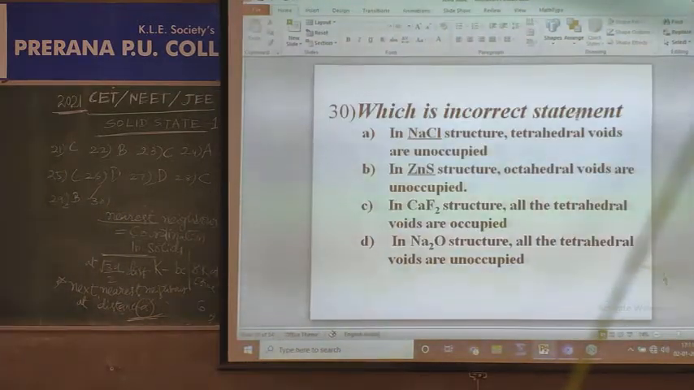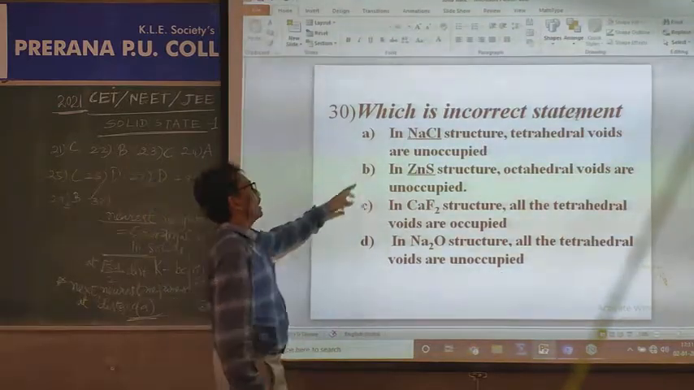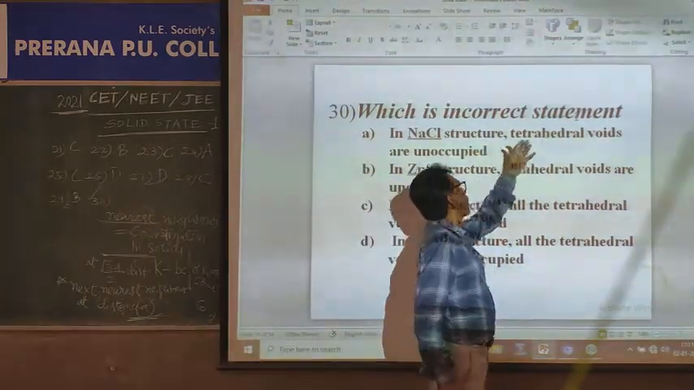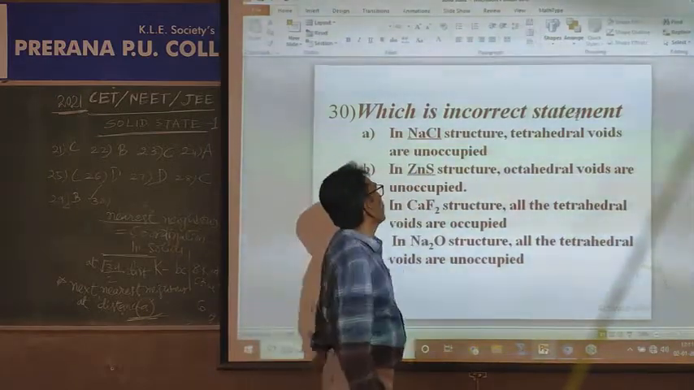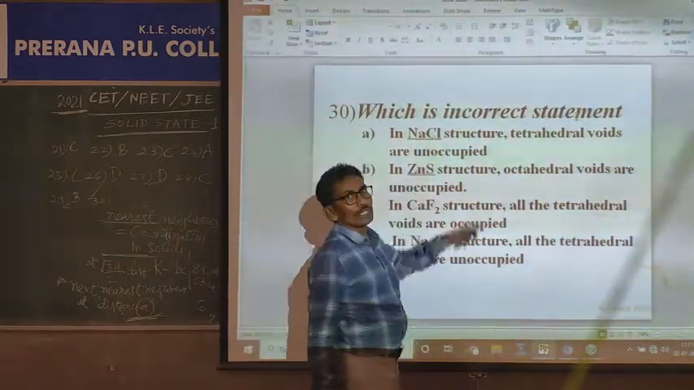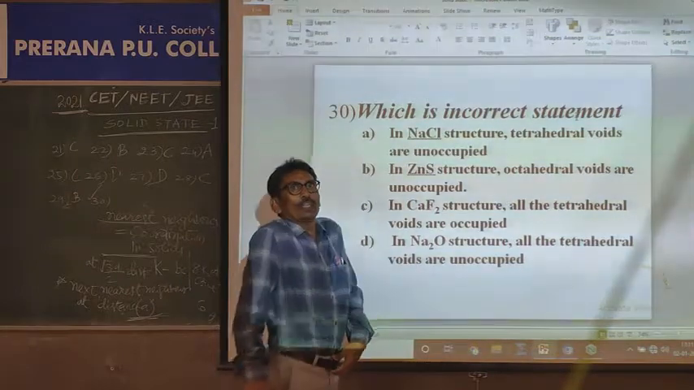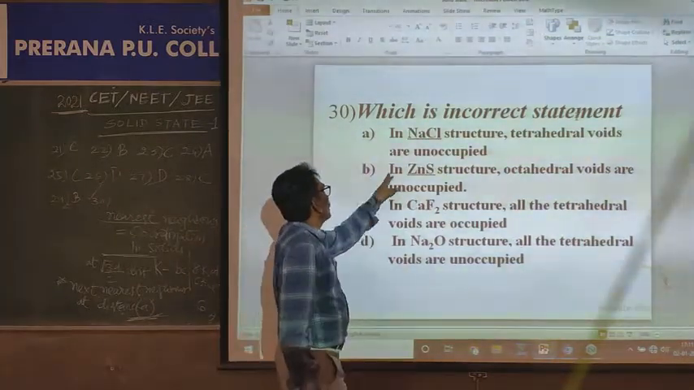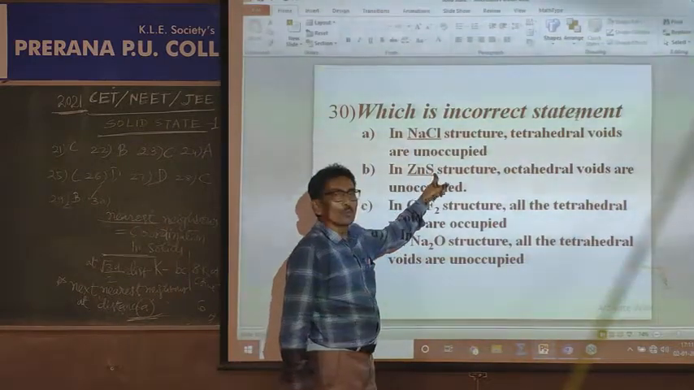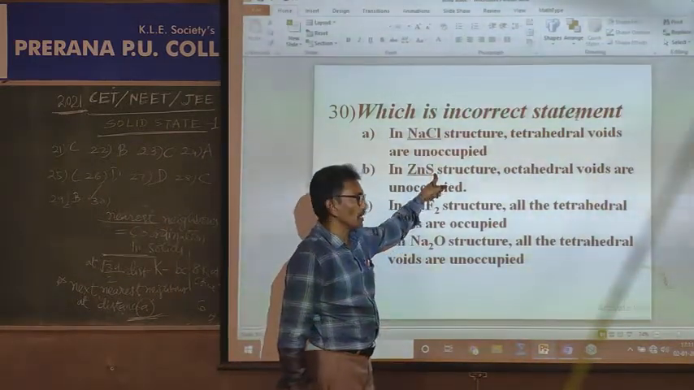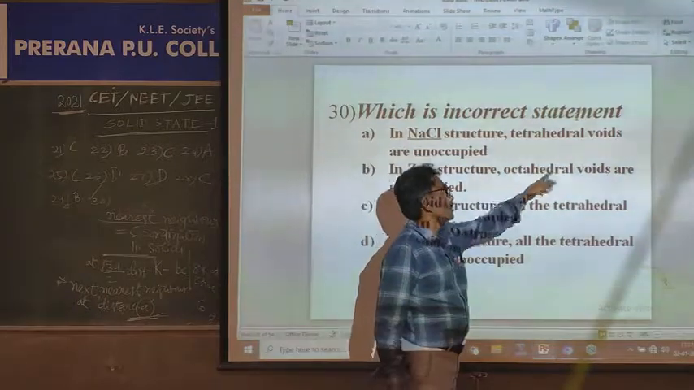The last question in this session is, which is the incorrect statement? In NaCl, tetrahedral voids are not occupied, octahedral voids are occupied by Na plus ions, and corners and faces are occupied by Cl minus ions. This information is available in one of the previous questions. Zinc sulfide: zinc ions occupy alternate tetrahedral voids and S2 minus ions crystallize in FCC. So octahedral voids are not occupied.